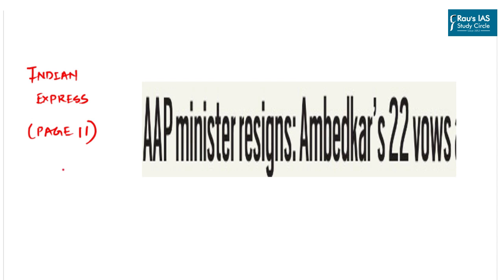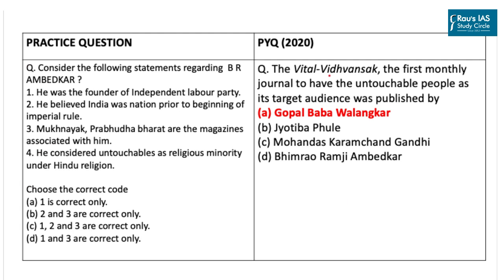Moving on to the next article that has featured in the Indian Express, it talks about the resignation of a minister over Ambedkar's 22 vows. The article also tells us about why Ambedkar left Hinduism. Now UPSC in the previous years, under the history section, has asked questions related to various important personalities, and such a question was also seen in the year 2020.